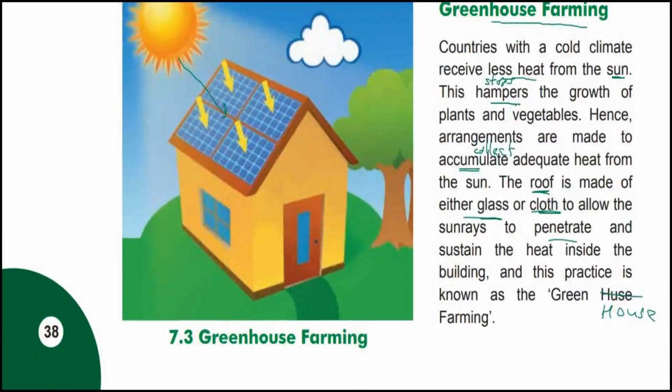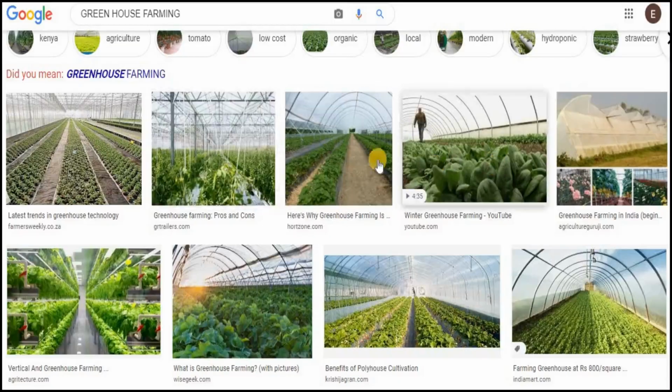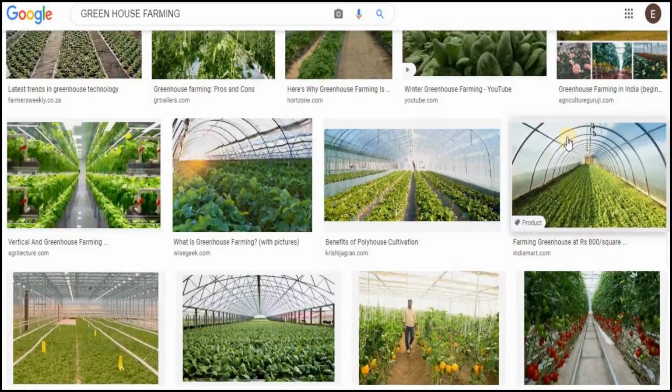I'll show you another diagram to make it more clear. See guys, look at these images. You can see this is an entire building with a whole shed of glass or plastic, closed, and plants are grown inside. This is a greenhouse. It looks like this from outside. The entire dome is made, a whole shed is made. It's a closed system, and sunlight can enter.